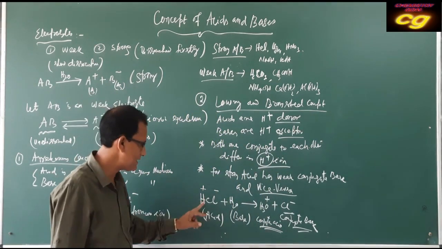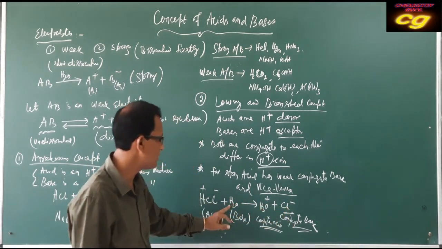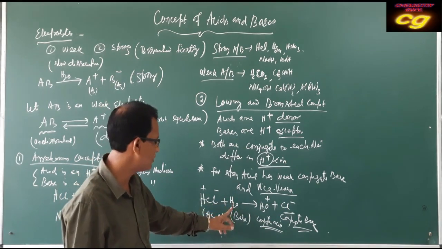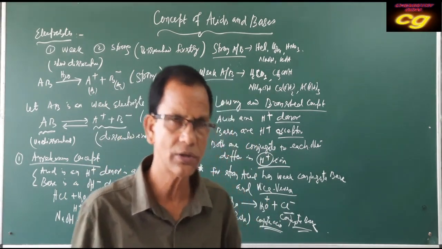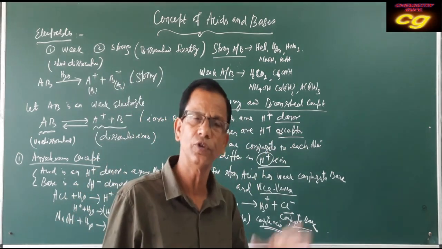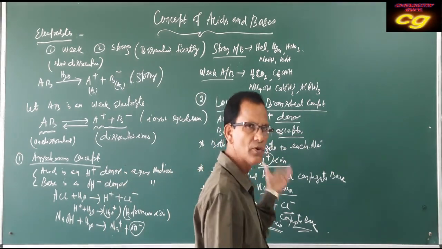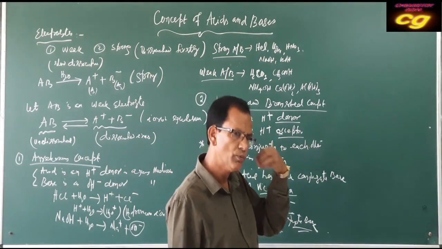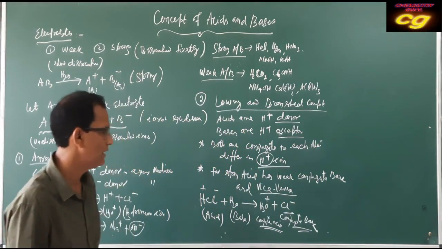Okay, so HCl is an acid, its conjugate base is Cl minus. Water is a base because it accepts H plus, and its conjugate acid is H3O plus. This is a very important distinction, the identification of conjugate acid and base. If you add an H plus ion, the substance produced will be the conjugate acid. If you remove an H plus ion, that is the conjugate base. So this is the difference.